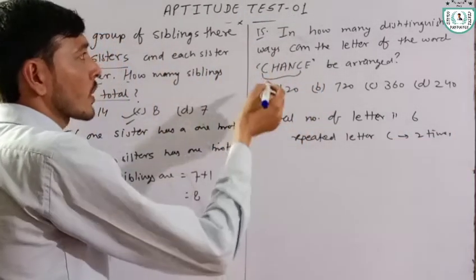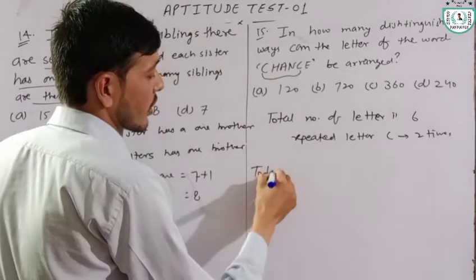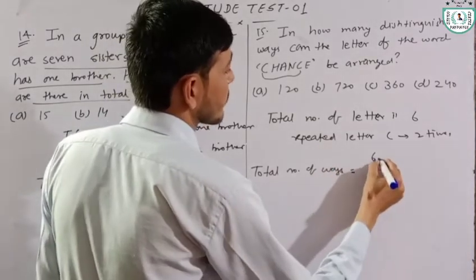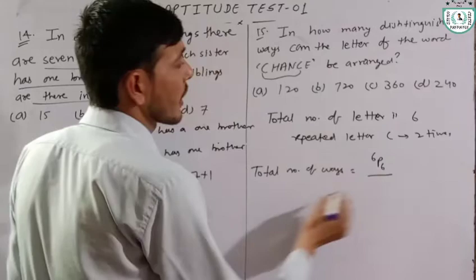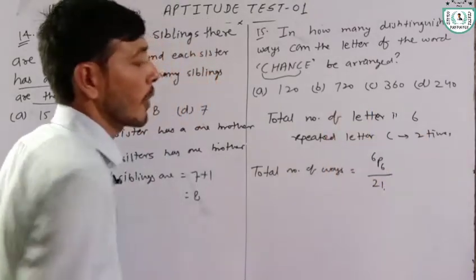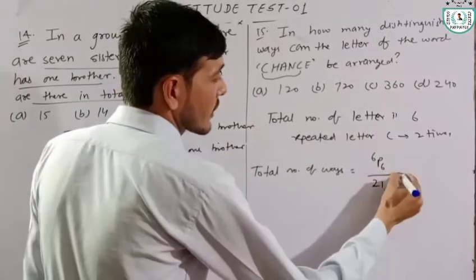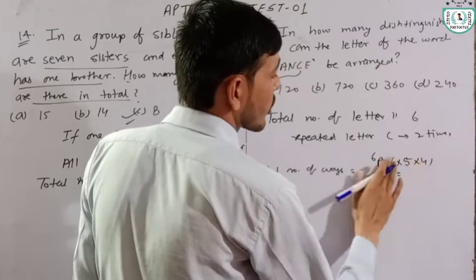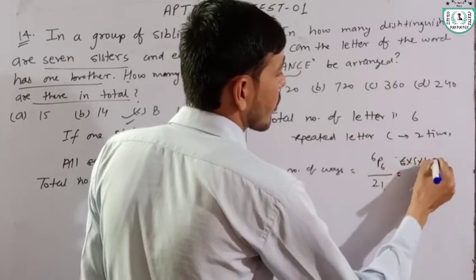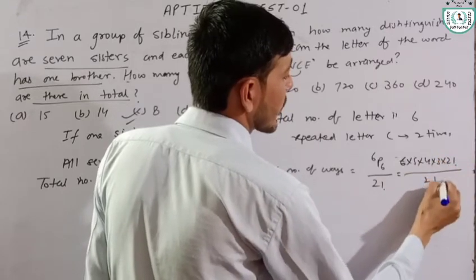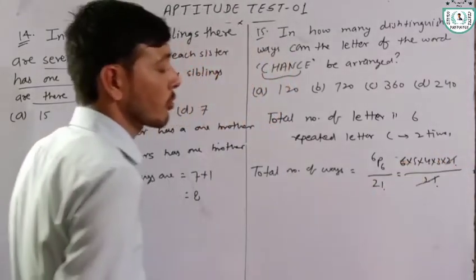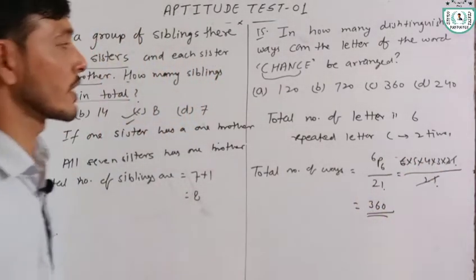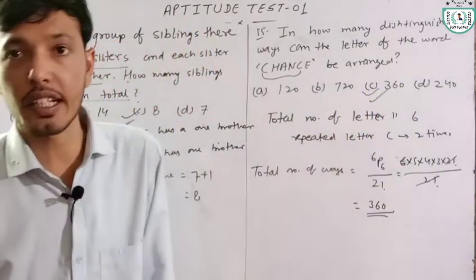Okay. Now total number of ways is equal to 6P6 divided by 2 factorial. After solving this, we can write 6 into 5 into 4 into 3 into 2 factorial divided by 2 factorial, and 6 into 5 into 4 into 3 is equal to 360. Hence total number of ways is 360. Correct answer of this question is 360.